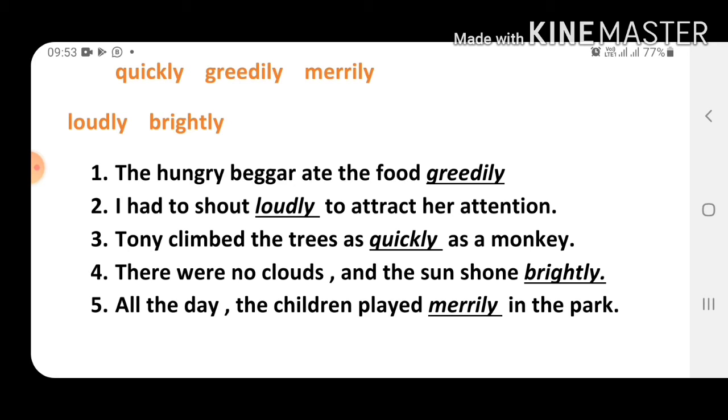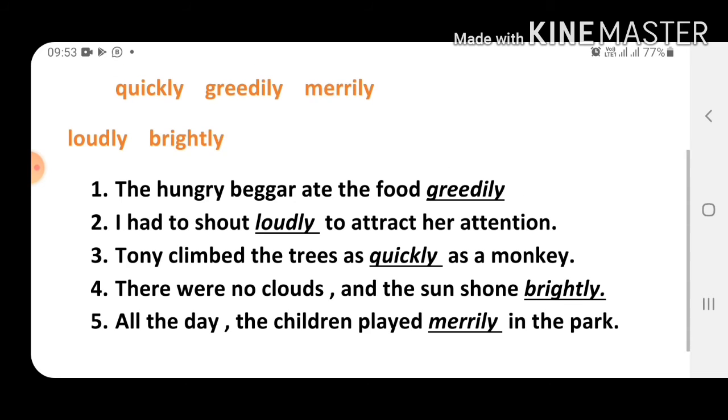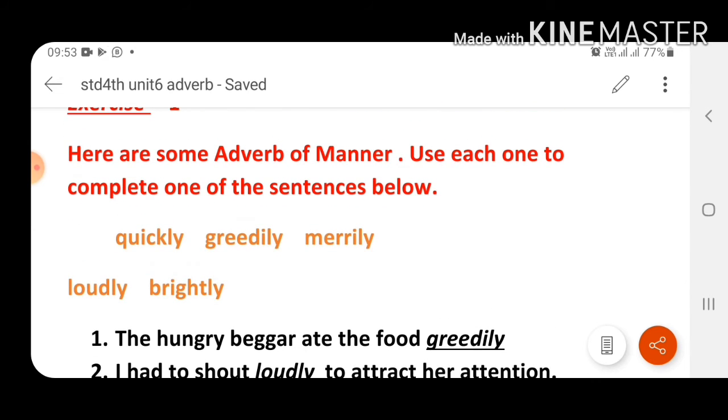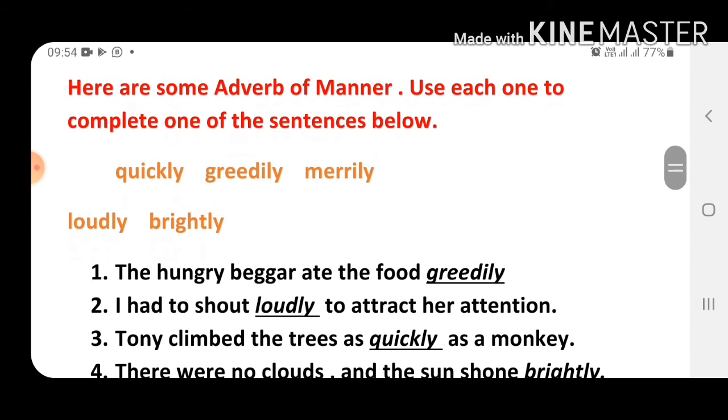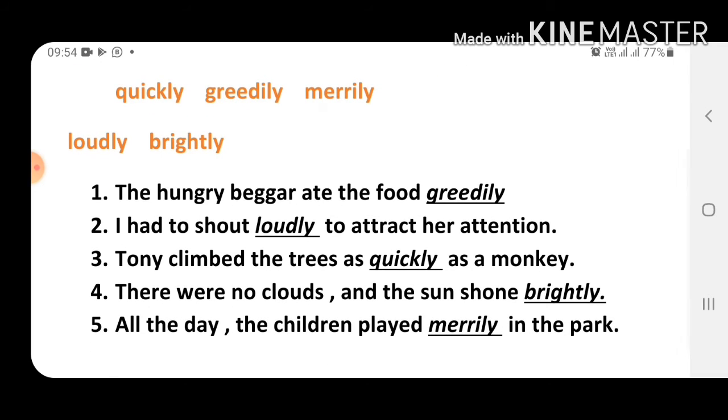Adverb of manner tells us how an action is done, and this whole exercise is based on the adverb of manner. I hope you understood that adverb of manner shows us how an action is done. Here all the actions are done, and we have written how each action is done. We have to write the appropriate word for each sentence. So I hope you understood about the adverb of manner. Now let's see other kinds of adverbs.